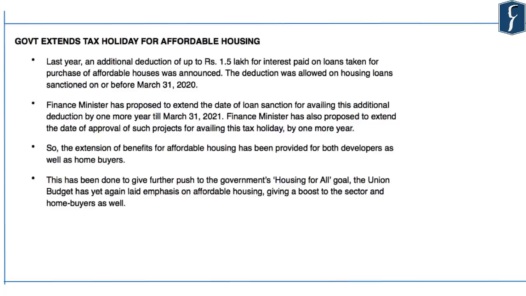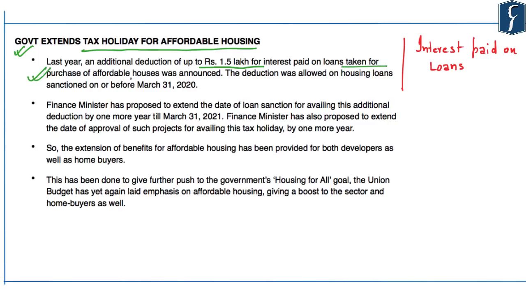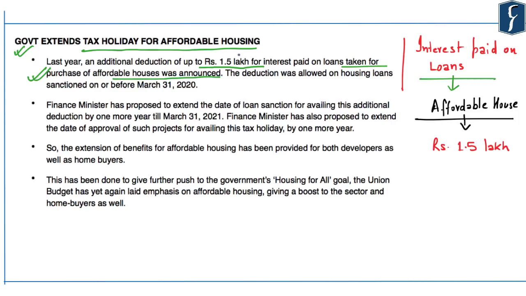So in this aspect, the government has extended the tax holiday for affordable housing. It says that last year, an additional deduction of rupees 1.5 lakh for interest paid on loans taken for purchase of affordable house was announced. So this deduction of rupees 1.5 lakh for interest paid on loans taken for purchase of affordable housing has now been extended up to 31st March 2021, as this was earlier allowed up to 31st March 2020.